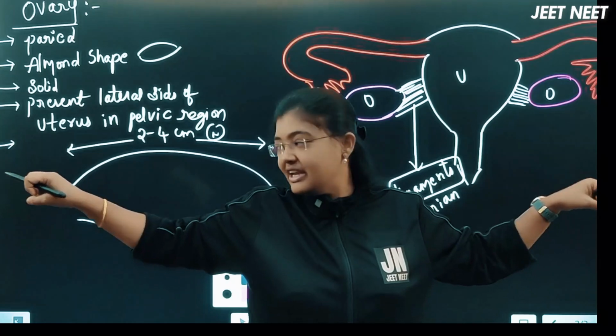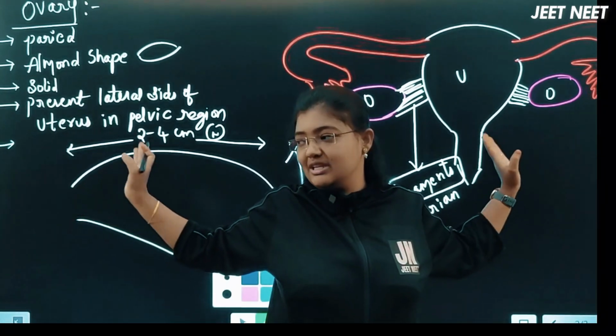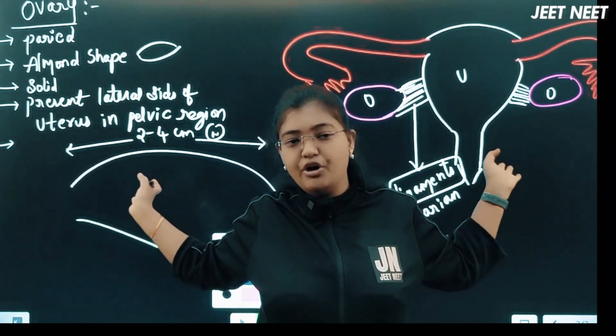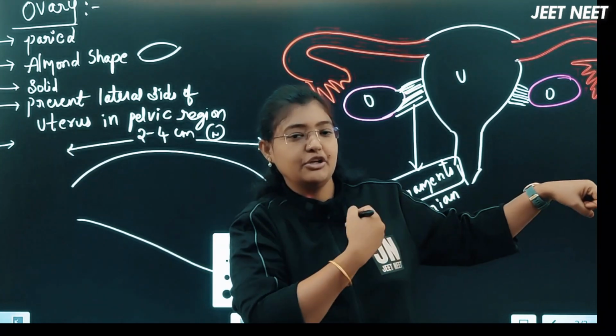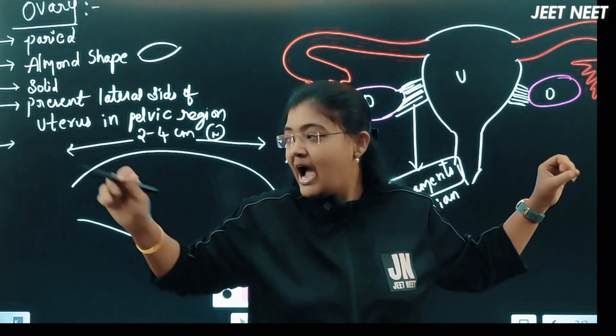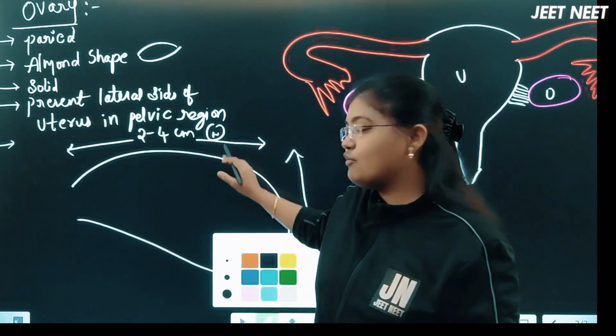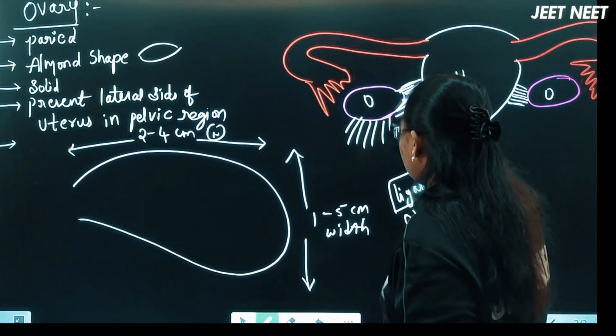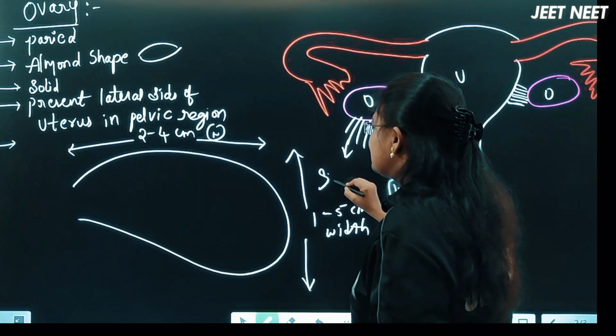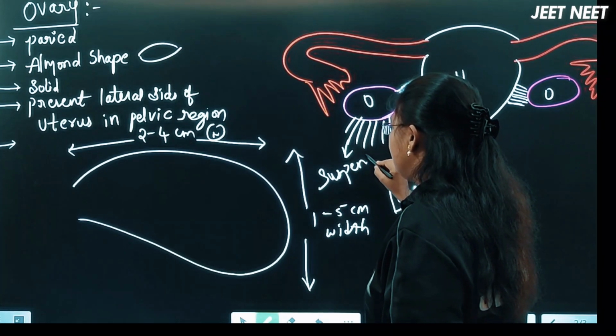These ovaries need to be connected with the pelvic wall also, at the backside, the body wall. So the ovaries are connected with the uterus with the help of ovarian ligaments, and connected with the pelvic wall with the help of ligaments called suspensory ligaments.